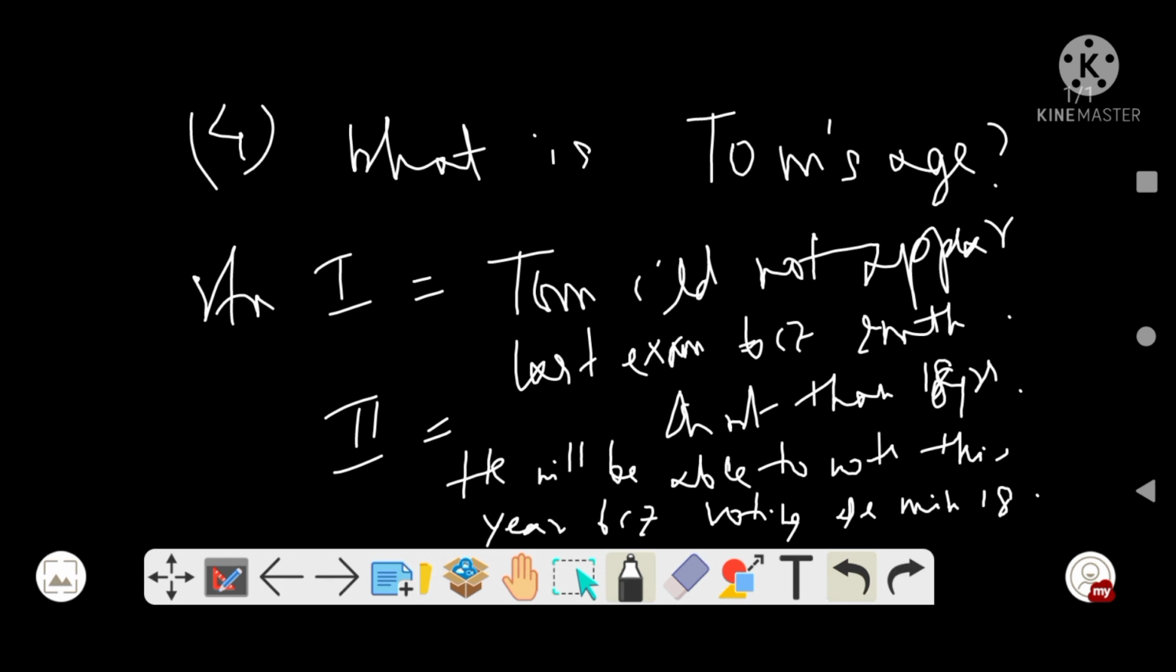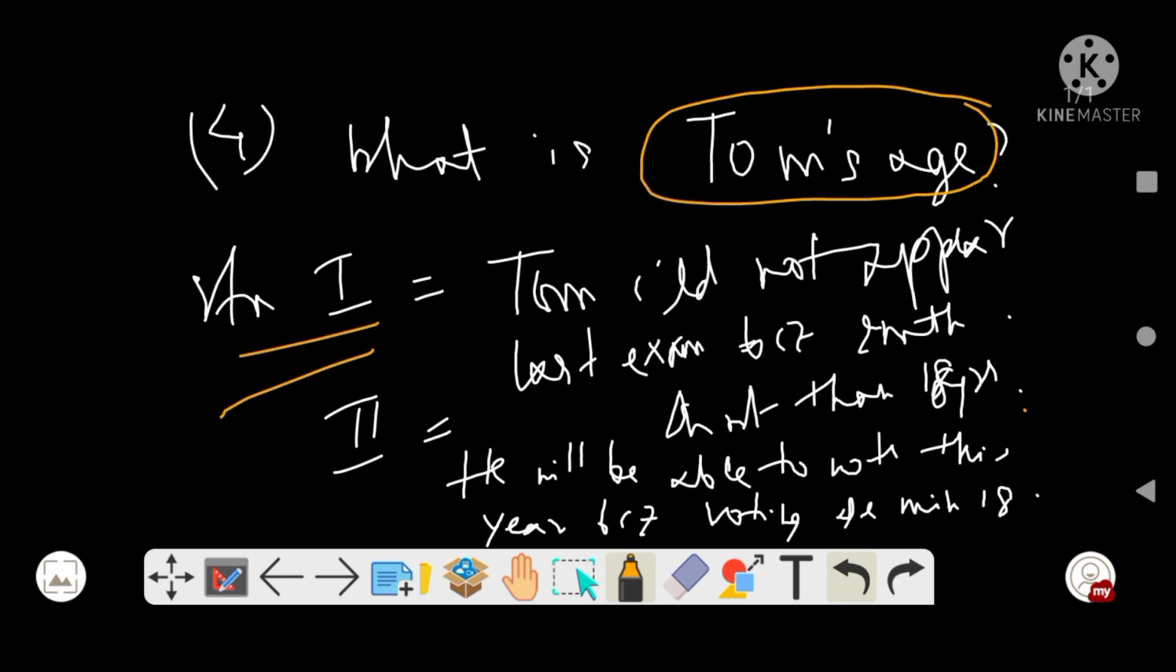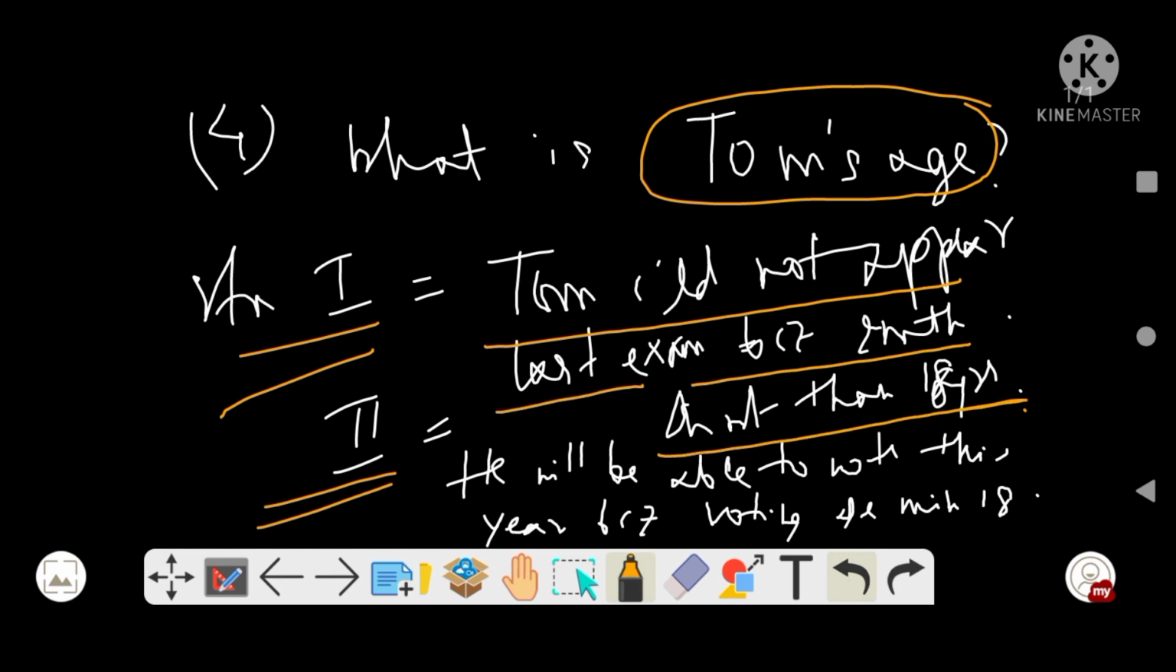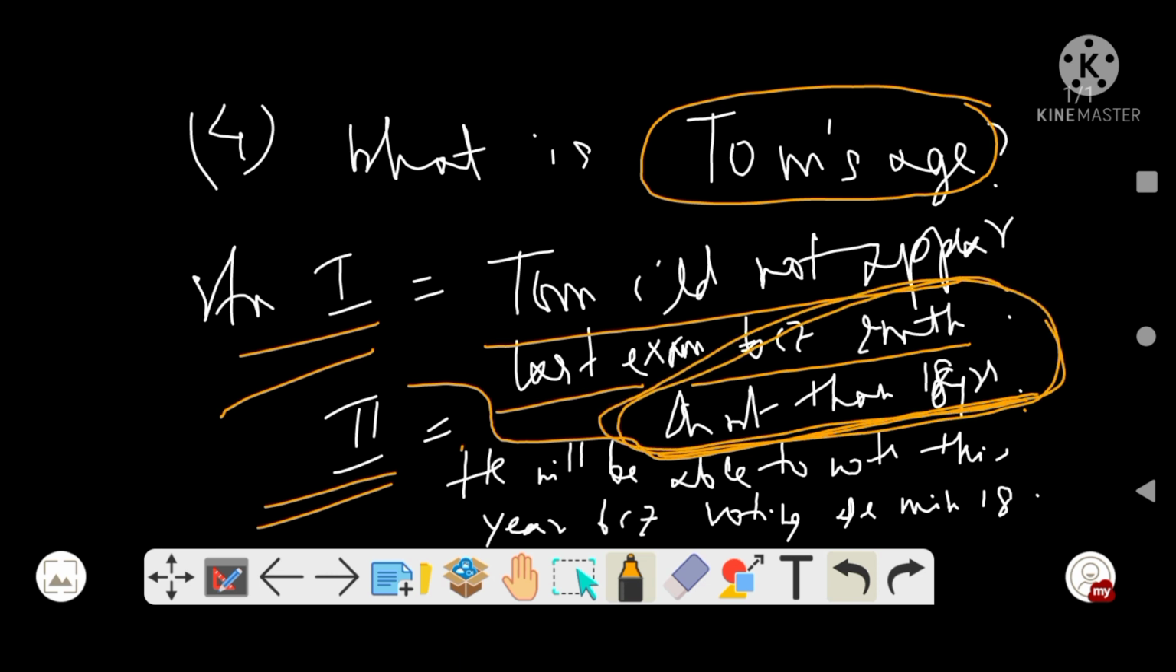So we will try to derive the answer from these statements. See, we have to find Tom's age with these two statements. The first statement says that Tom could not appear in the last exam because he is 2 months shorter than 18 years. So is this statement sufficient to say what the age of Tom is? Definitely yes, because it says clearly that he is 2 months short of 18 years.